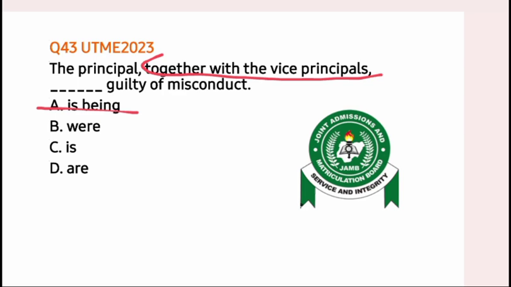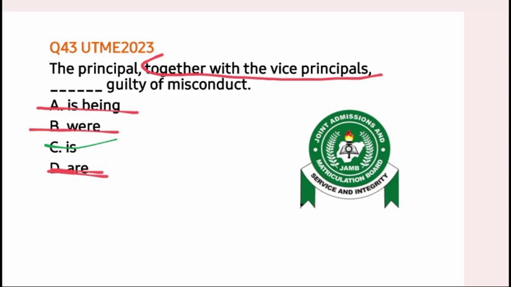So is being is wrong. Were is plural, it's also wrong because the subject of the sentence is singular. So because were is plural, it is wrong. Are is also wrong. The correct option is option B, is. The principal, together with the vice principals, is guilty of misconduct.